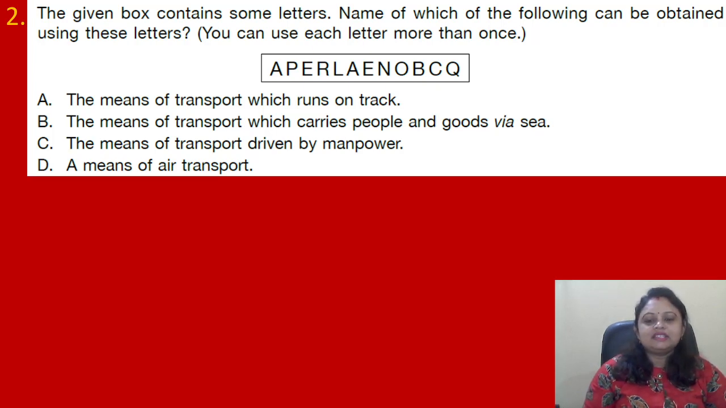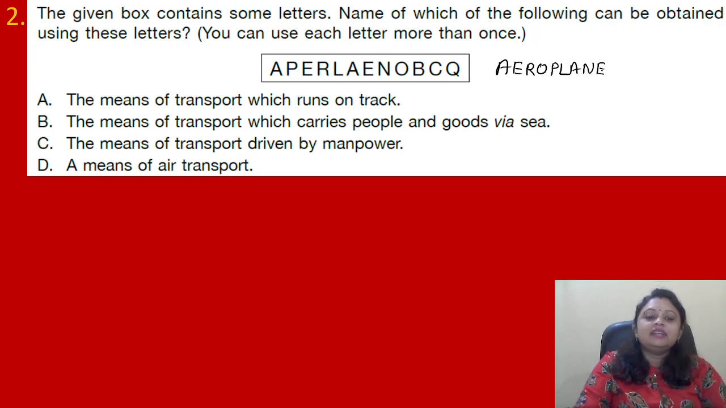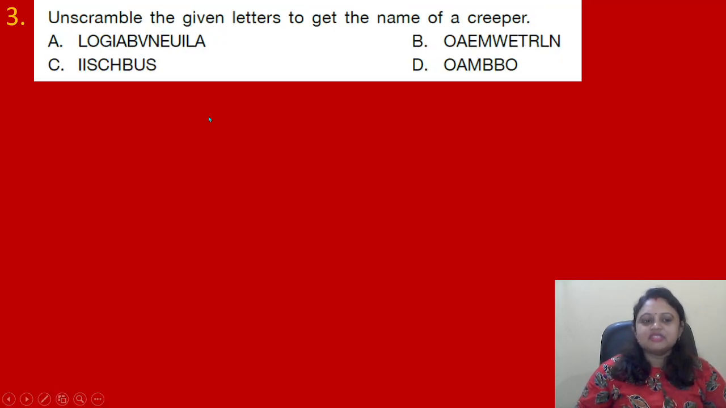Whatever letters are there, if we arrange them properly, we can get aeroplane. And we know aeroplane is a means of air transport. So here the correct answer is option D. Got it? Coming to the next question.